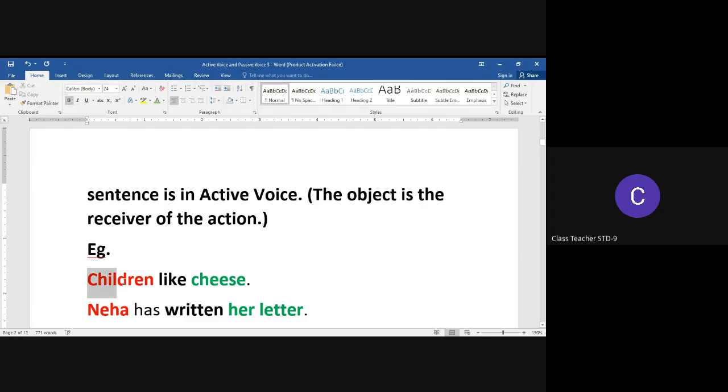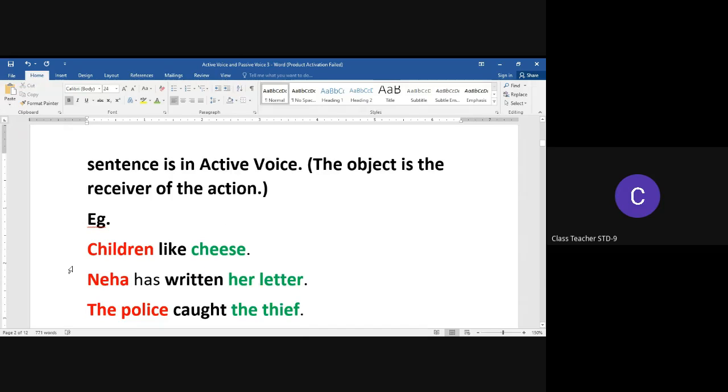In this sentence, guys, the word marked with red is the subject of the sentence, and the word marked with green is the object of the sentence. And you must see that we have bolded out the verb. In this case, children, which is the subject of the sentence, is the agent of the action, the doer of the action. That's why this sentence is in active voice. When the sentence has the doer of the action as the subject of the sentence, we have active voice.